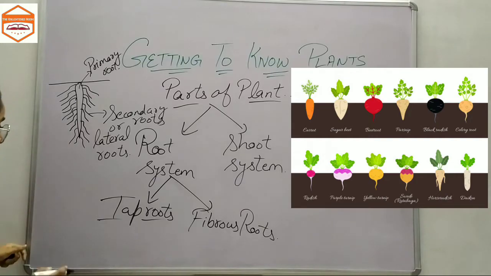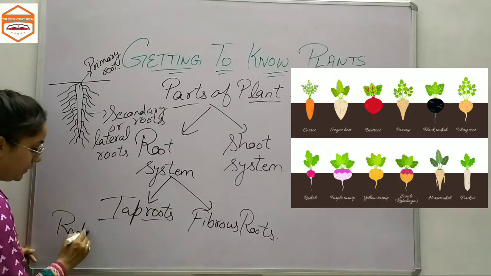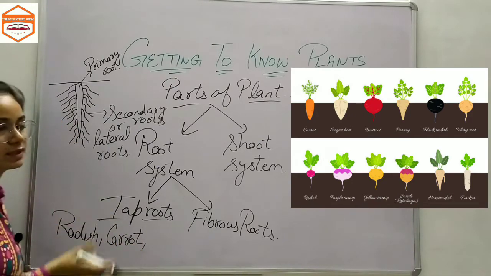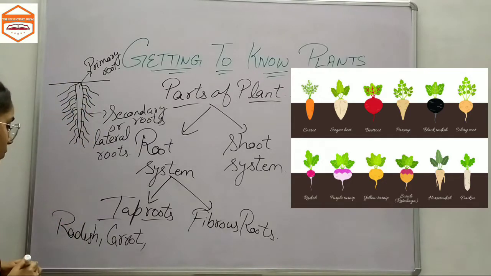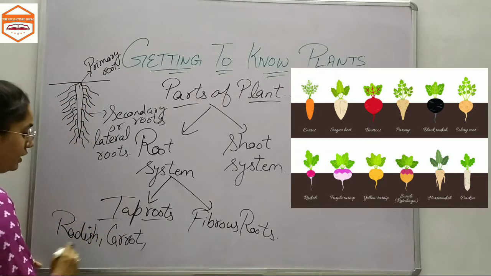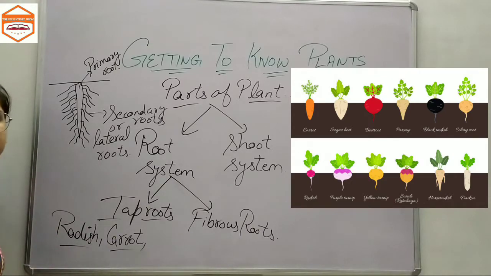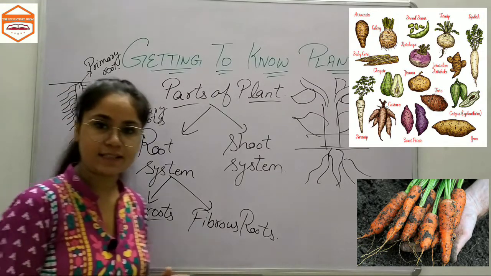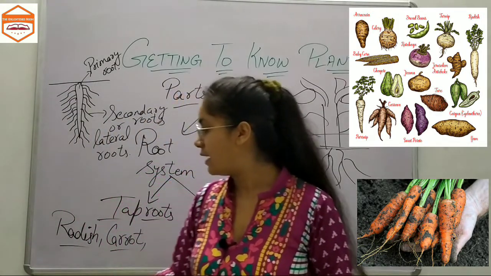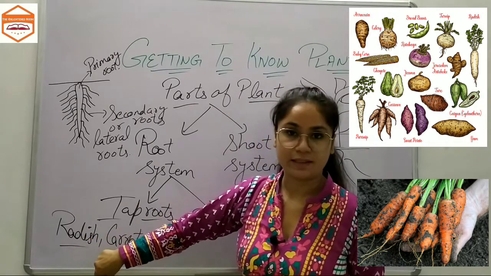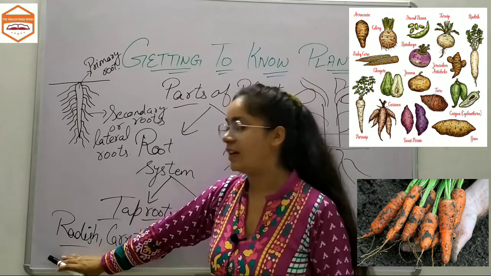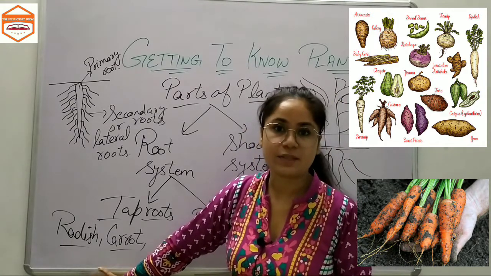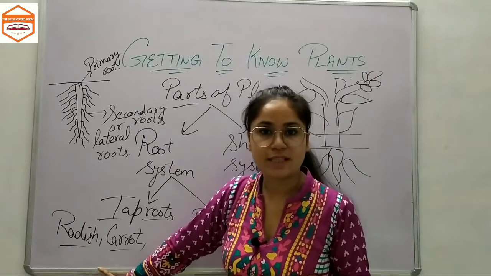Now the examples of these taproots are radish, carrot, and you can also see the other examples through the pictures. Now why did I only write about the radish and carrot? Because we are going to discuss them. You all know that we eat the radish and carrot, and these are the roots of the plant. That means the root of the radish plant and the root of the carrot plant are edible to us. We can eat them.